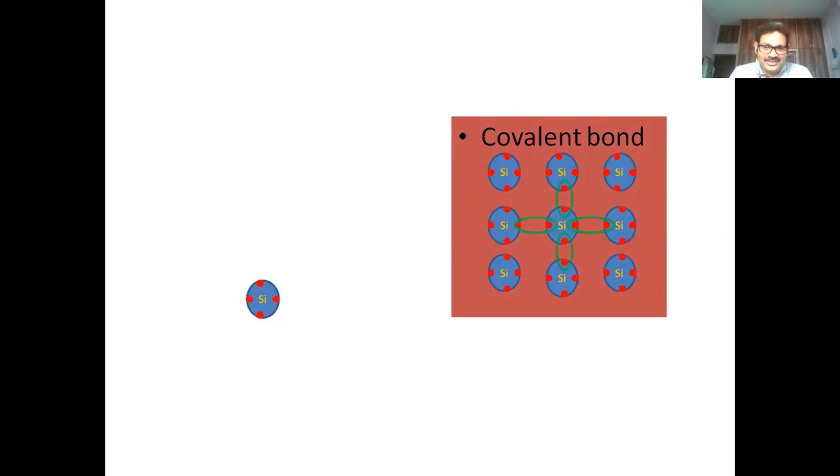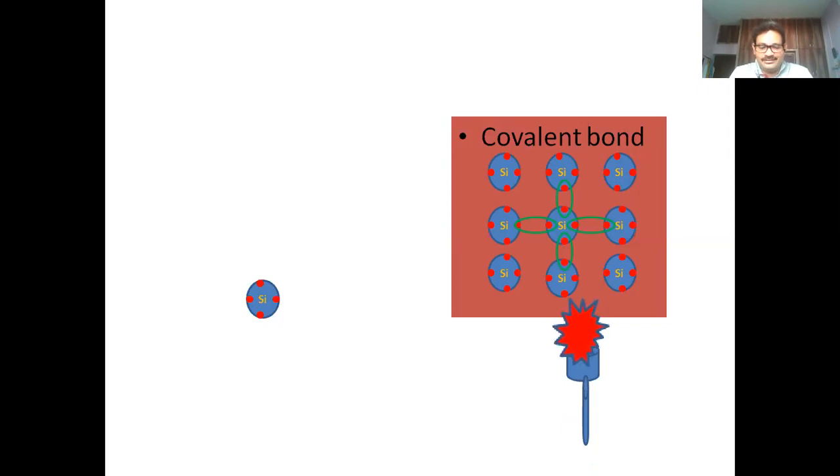Suppose you want to release a free electron, then you have to break the covalent bond. How to break the covalent bond? By thermal assistance. Here we are providing thermal assistance. Heat it.